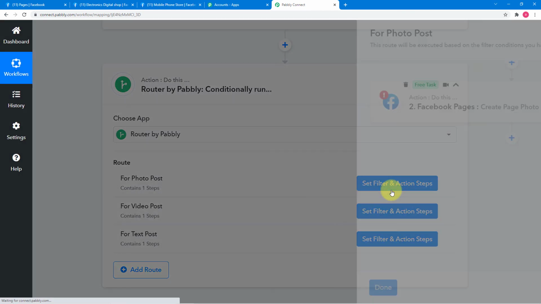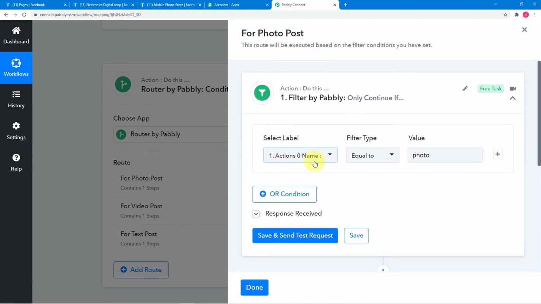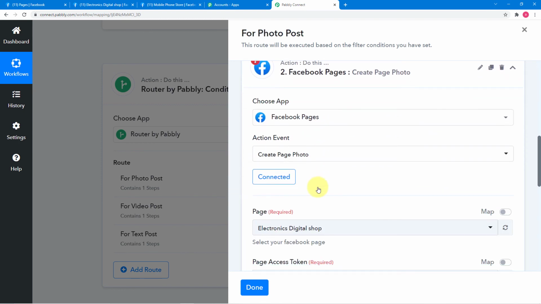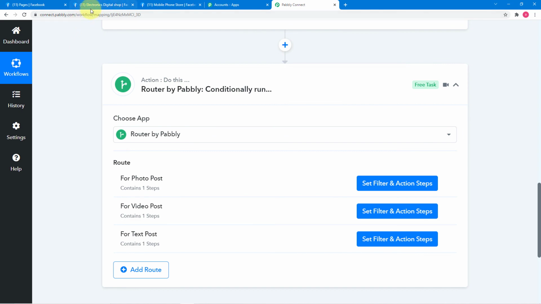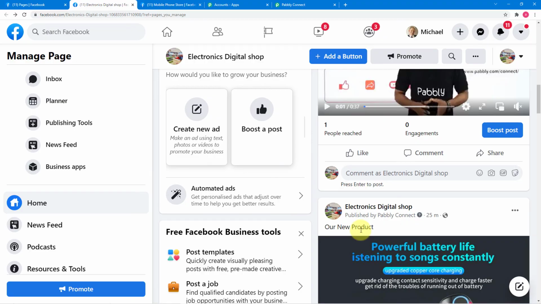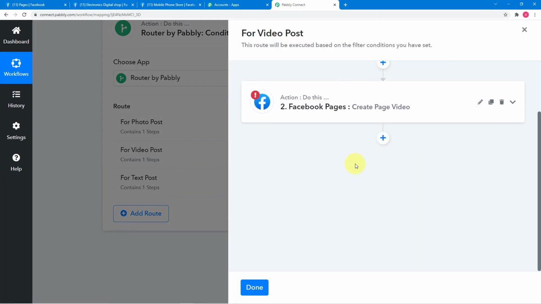For photo post, we created this route here, applied the filter, and selected the label, which was the photo type label. Make the photo type equals to photo, and the condition was true. Then we connected the Facebook page, which was our second page, electronics digital shop, mapped the details here, and we have seen that we got the same photo posted here again like this. Okay, with a caption.